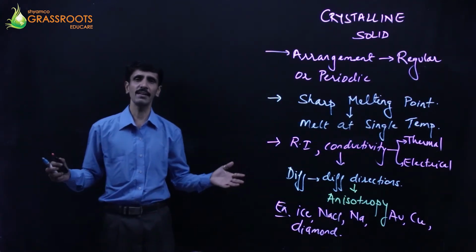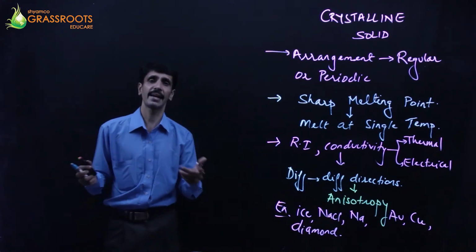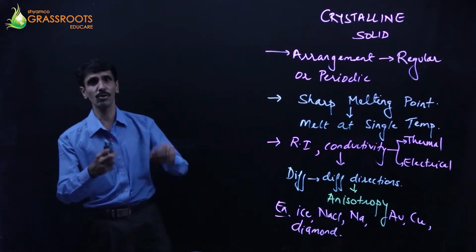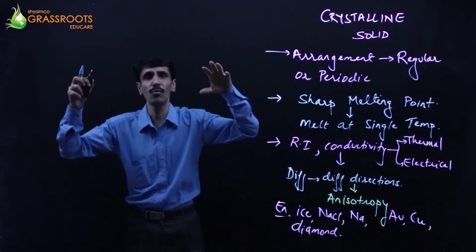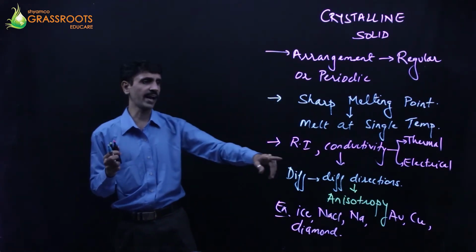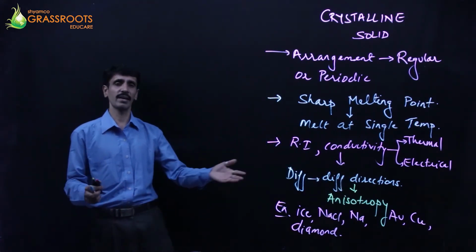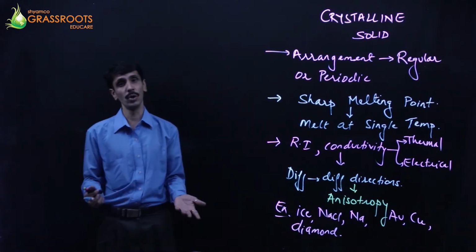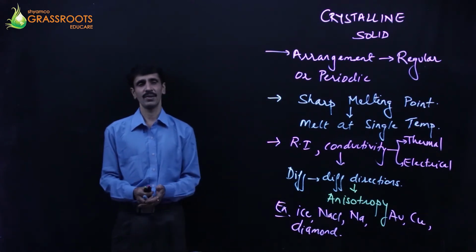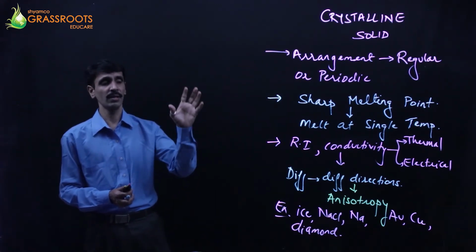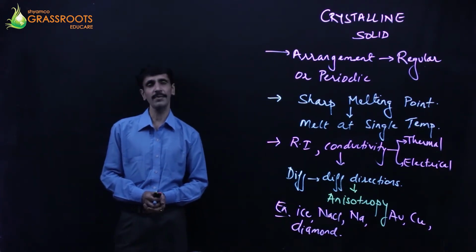तीसरा, there are properties, physical properties. We can talk about refractive index, conductivity in terms of thermal, electrical, etc. The values of this are going to go on changing if we change the directions, and that means the values are dependent totally on what? Directions, and that is what is called anisotropy. Okay, and the examples of crystalline solids, you can check it out over here. It's all about ice, gold, copper, NaCl, okay, graphite, diamond, and so on. Okay, so these are all crystalline solids. So I guess you have understood the properties of crystalline solids.